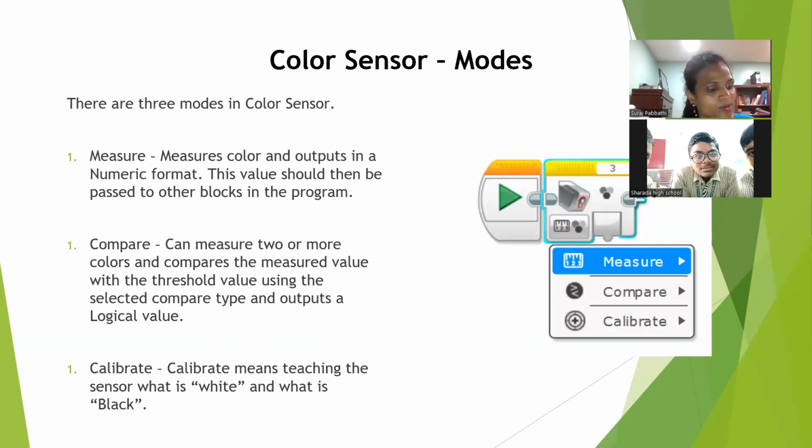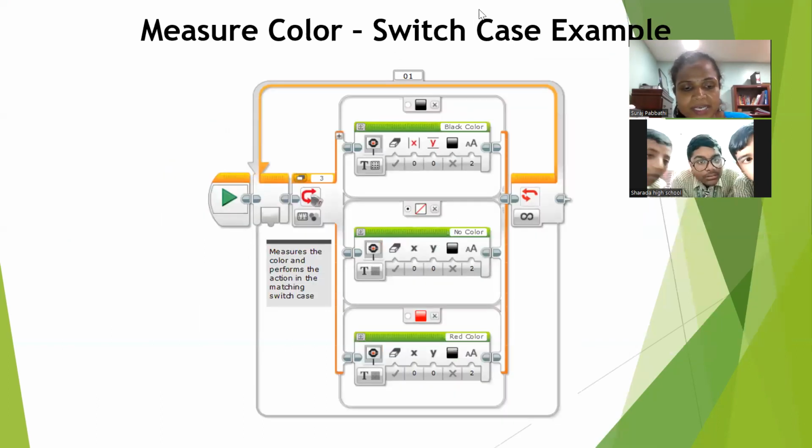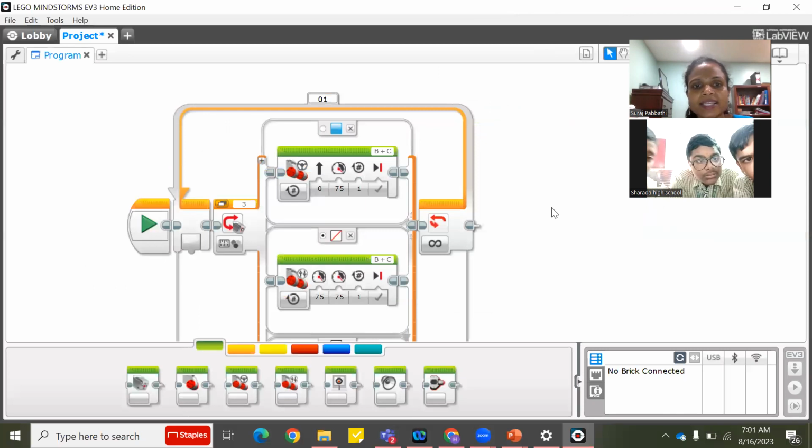Yes, Dhanush. Good. When we add a color sensor in a switch block, how can we identify which color it is? That is the inbuilt functionality of this, right? So they are providing the option.